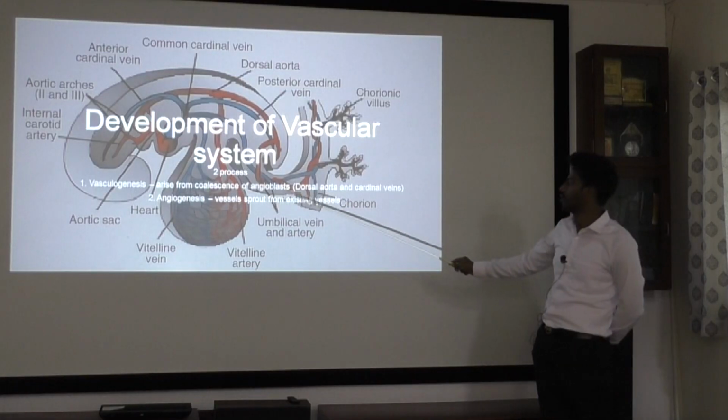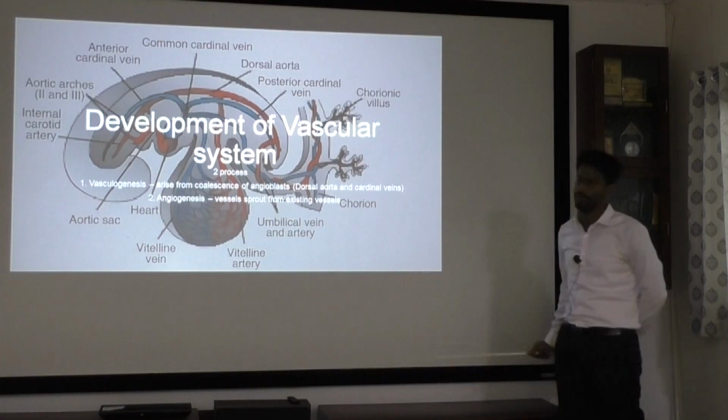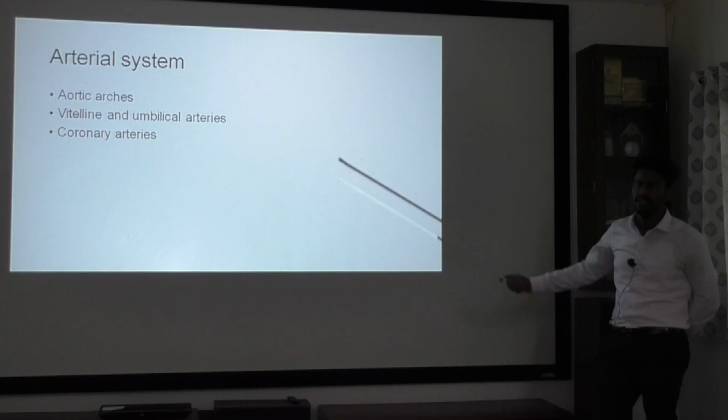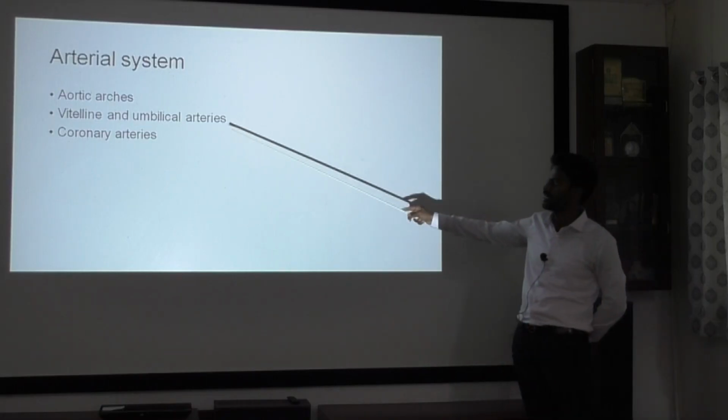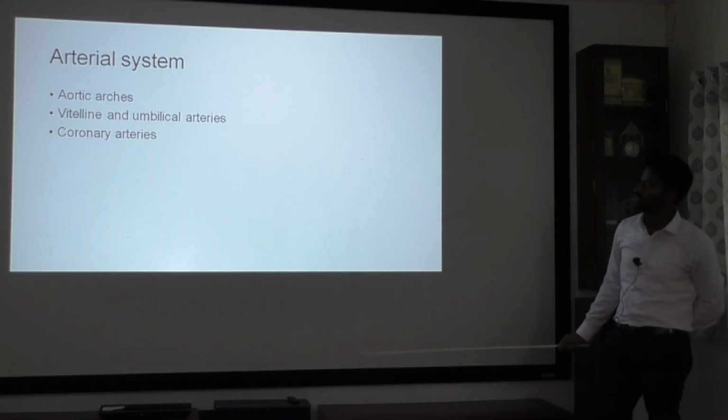So your dorsal aorta and cardinal veins will form through vasculogenesis, and the remaining will be through angiogenesis. First we will see the arterial system. We have three major arteries: aortic arches, vitelline and umbilical arteries, and coronary arteries. Now we will see the aortic arches.